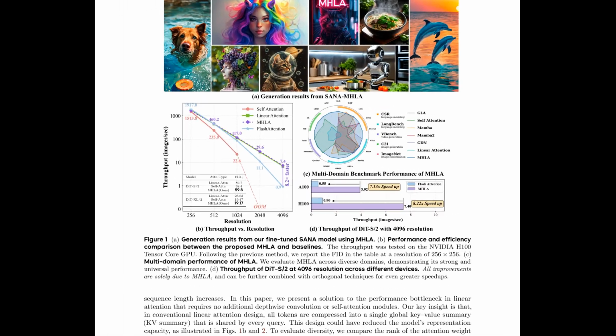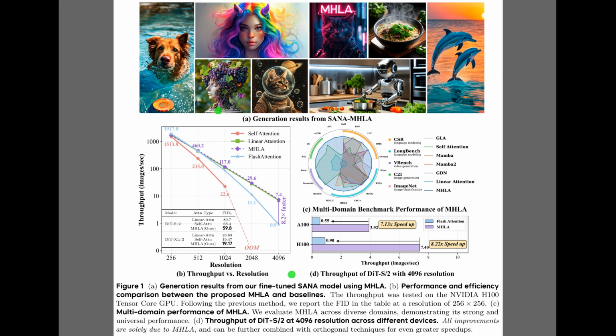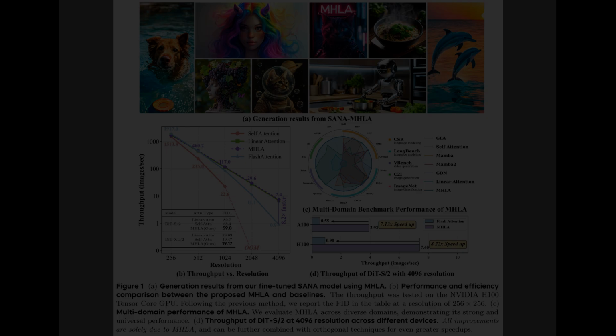Figure 1 illustrates these capabilities. Panel A displays high-quality generated images, proving the model handles fine details well. The charts in Panel B reveal a massive efficiency gap. While standard self-attention runs out of memory at high resolutions, multi-head linear attention maintains high throughput, running over 8 times faster. Finally, the radar chart in Panel C confirms that this speed preserves quality, with the method remaining competitive across language, video, and image benchmarks.